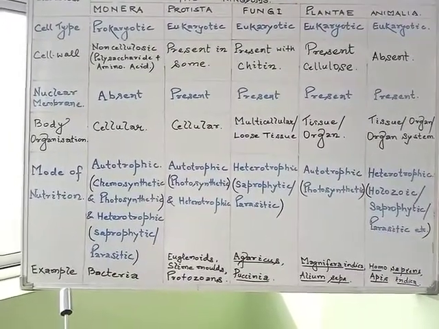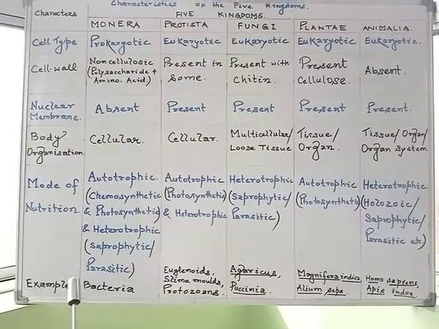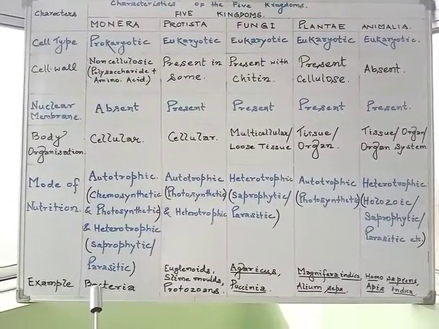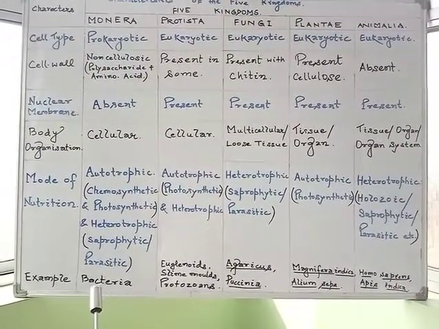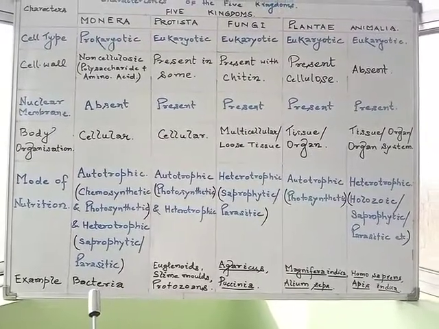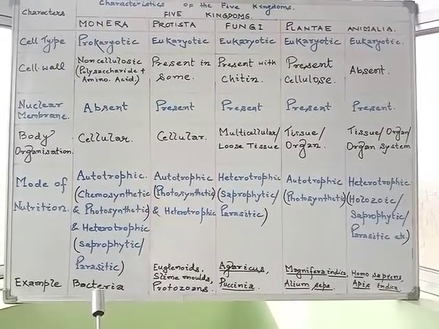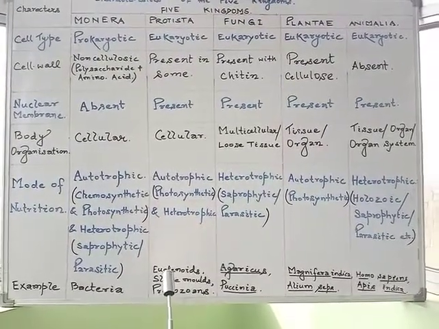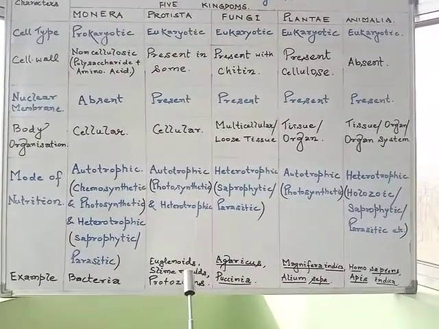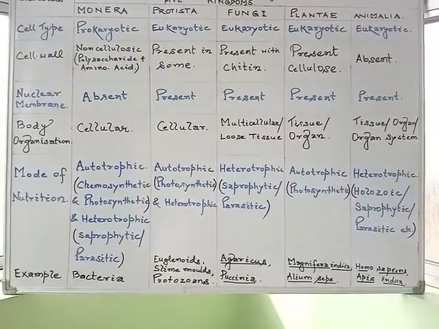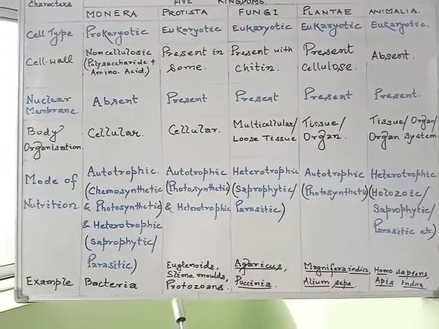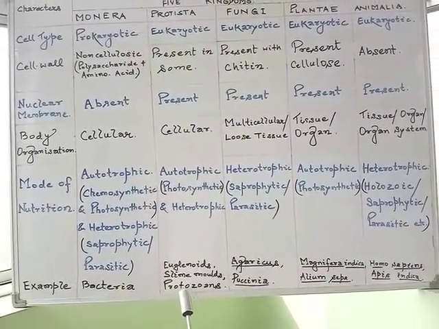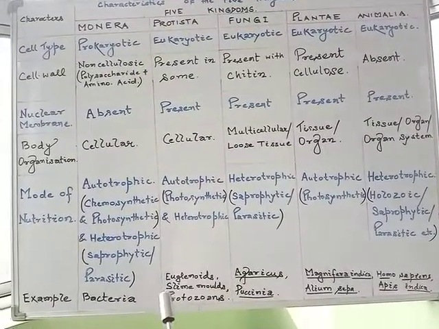If we go through the examples of all the categories, the monerans, for example bacteria, within which we have to discuss archaebacteria, eubacteria, the different groups. In the case of protistans, for example euglenoids, slime molds, protozoans, dinoflagellates, chrysophytes, etc. are included.